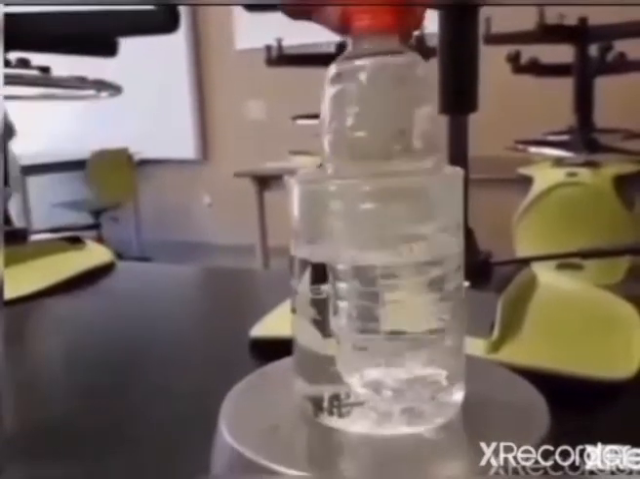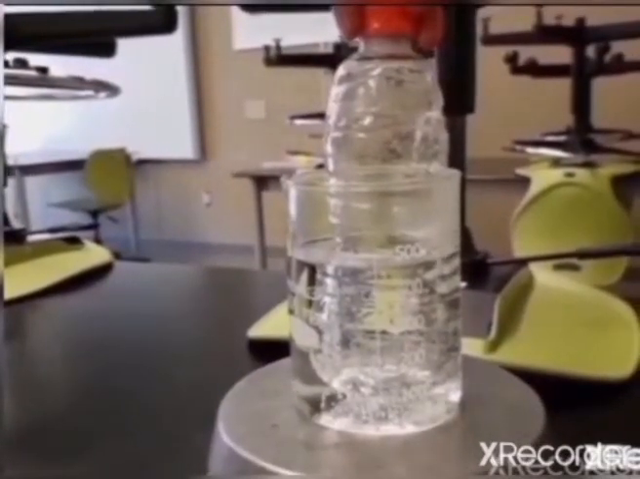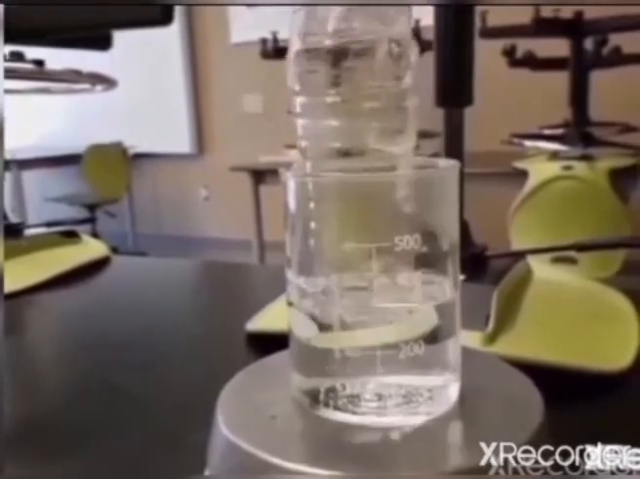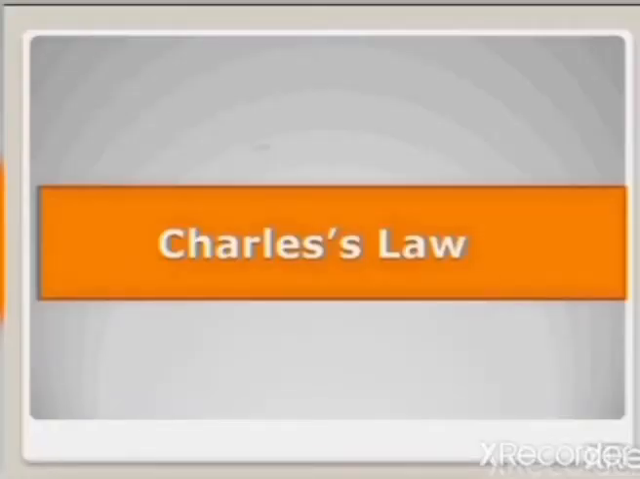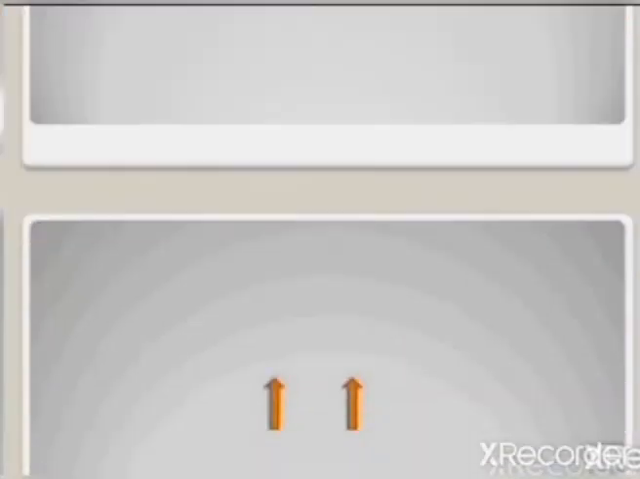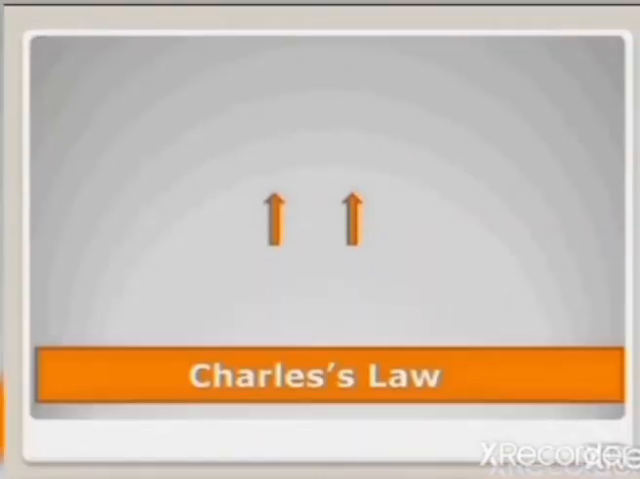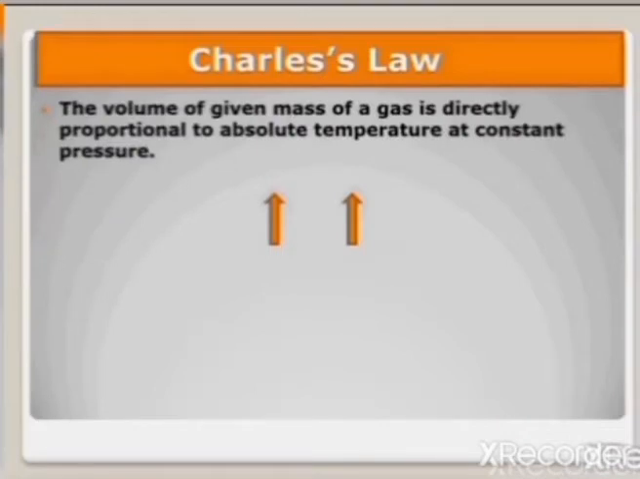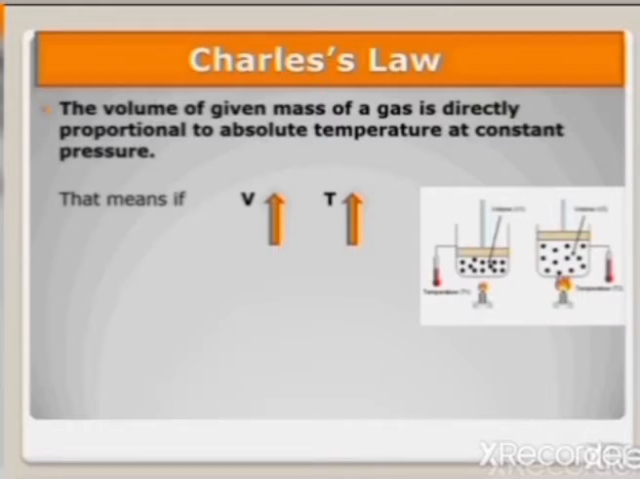So we can conclude that for a given mass of a gas, volume and temperature are directly proportional to each other. This relationship between volume and temperature was explained by Charles, and it is known as Charles' law. According to Charles, the volume of a given mass of a gas is directly proportional to absolute temperature at constant pressure. So it means that if temperature of the system is increased, the volume automatically increases, and if the temperature of the system is decreased, the volume also decreases.